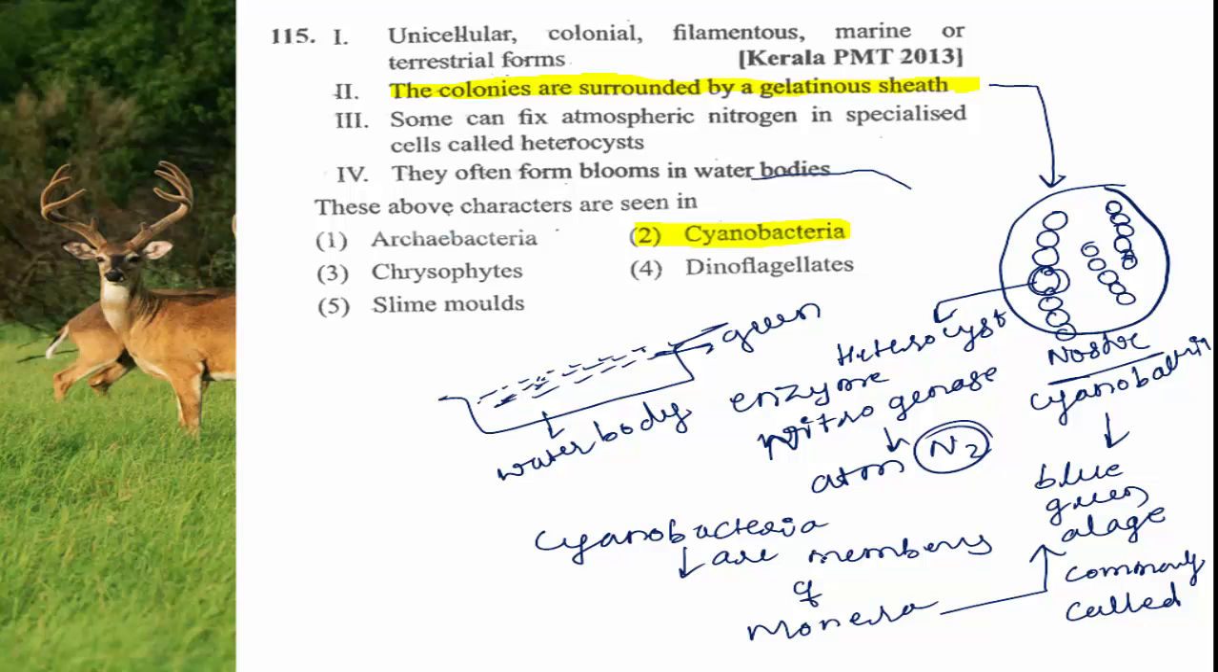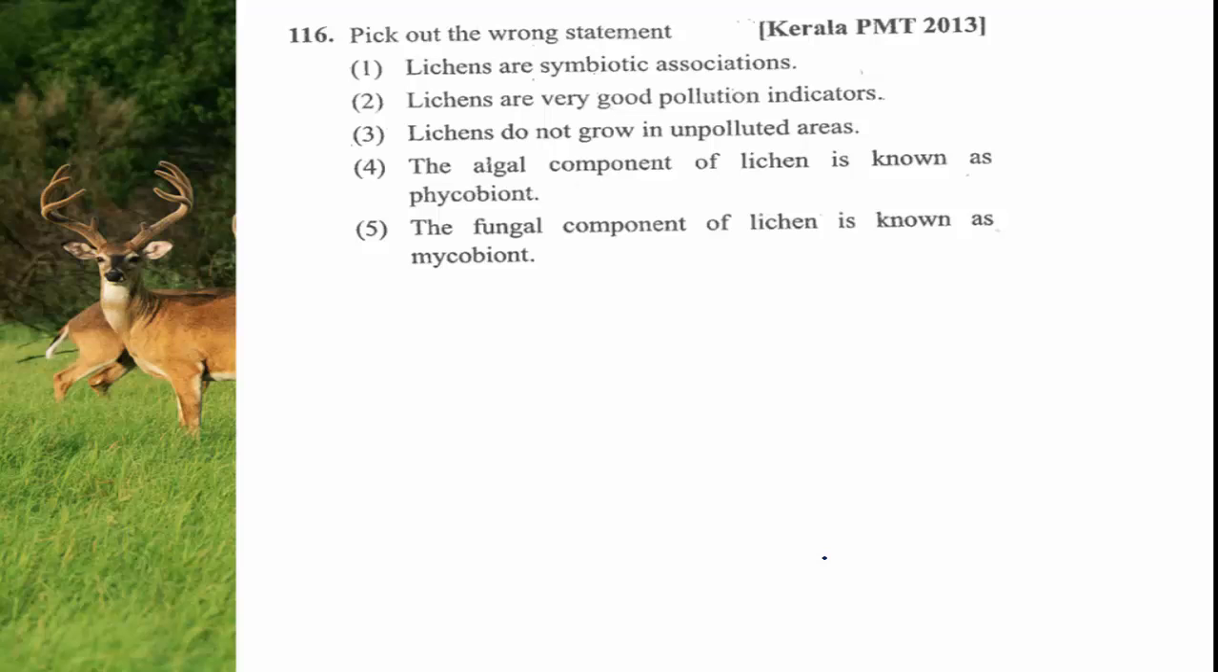Then moving to the next question. Pick out the wrong statement. Lichens are symbiotic association. Let us try which one is the wrong statement. So in the first one, what is given?